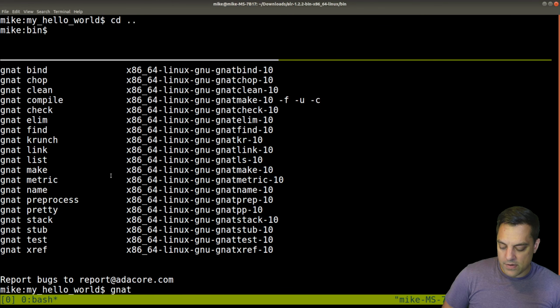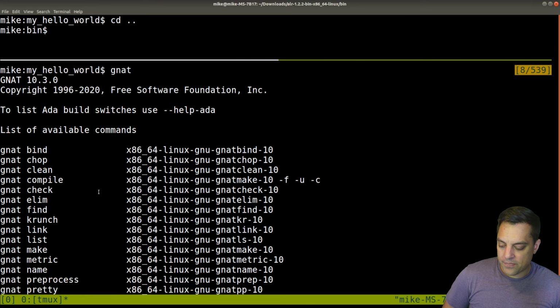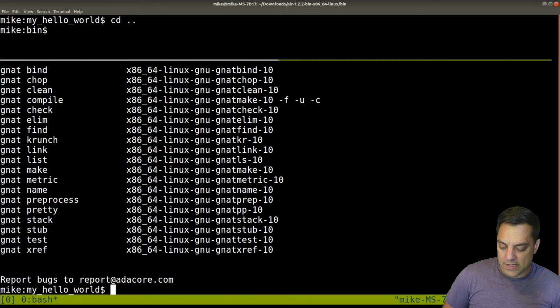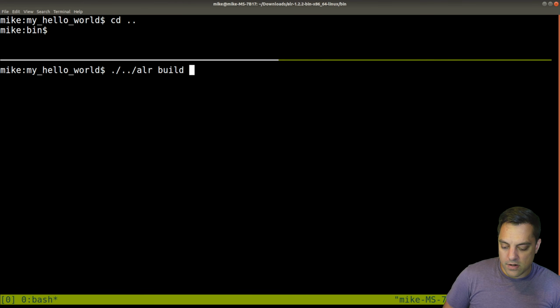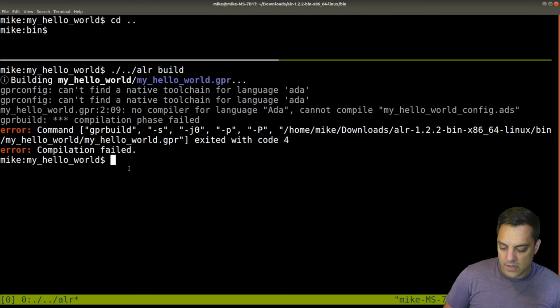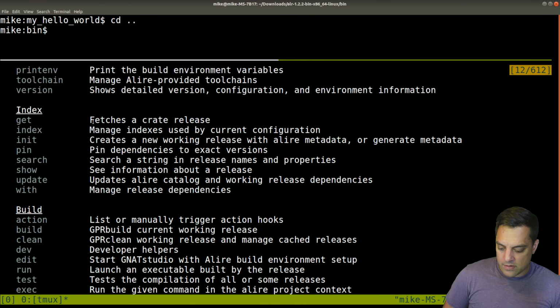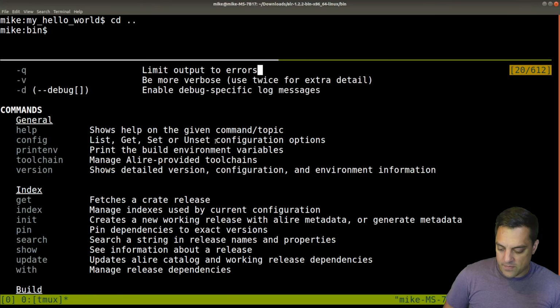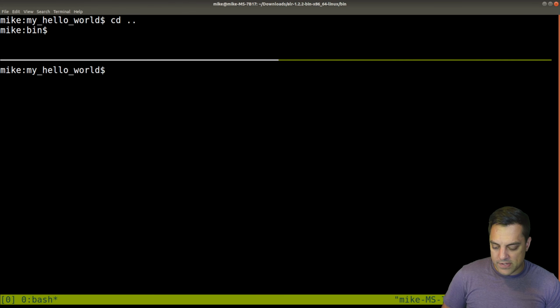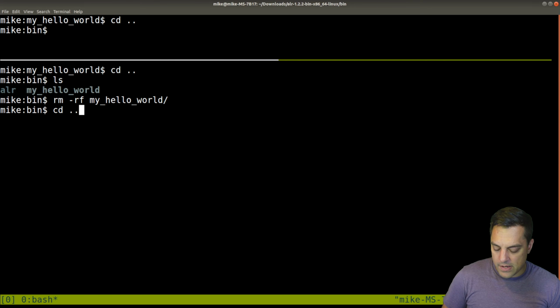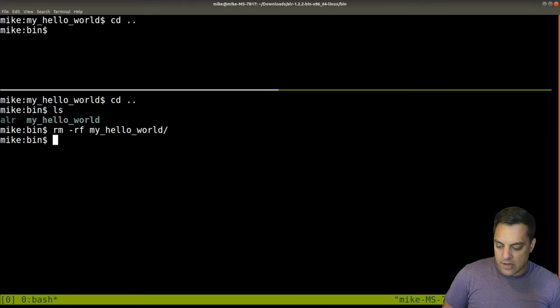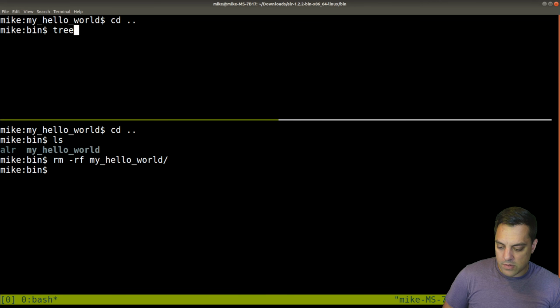And let's see here. Okay, so from the Ada core team, it looks like we have a way to at least compile. Let's see if that fixes our build issue here. I wonder if we have to recompile. Maybe I've just messed up this thing here. Maybe create a new working release or something. Let's try to just blow this away, this hello world, and let's go ahead and rerun that command to build our hello world here.